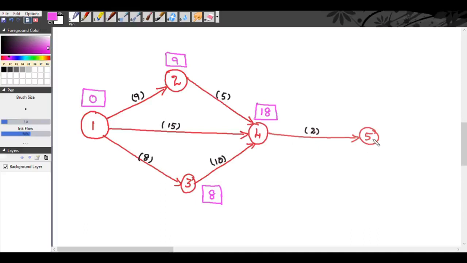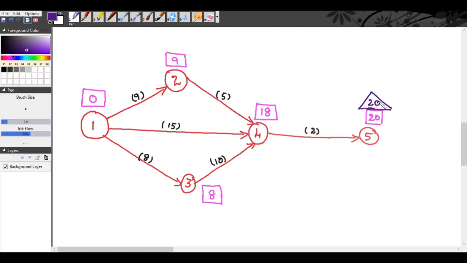So now for event 5, it is 18 plus 2, it is 20 days. So forward pass computation is over. Now we will calculate the backward pass computations to find the latest start time, so that we will put in this triangular box.